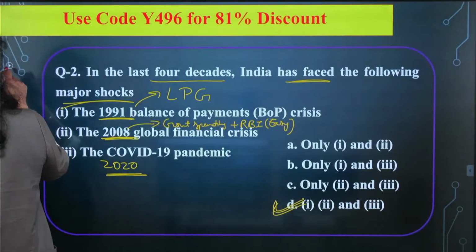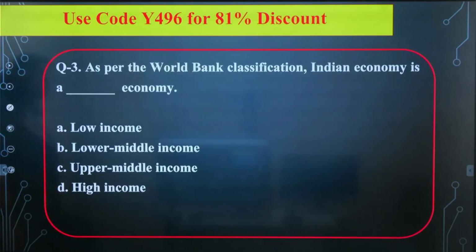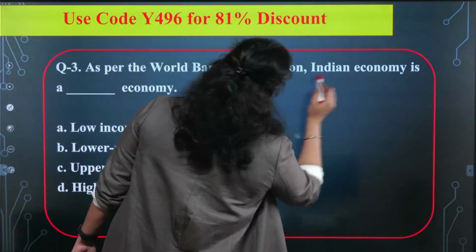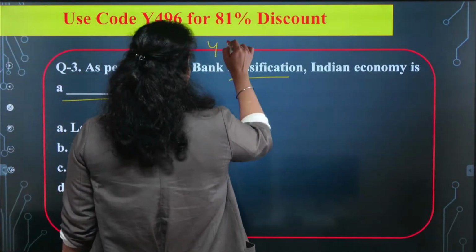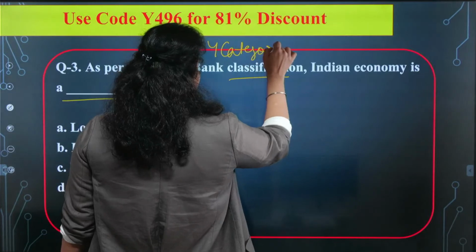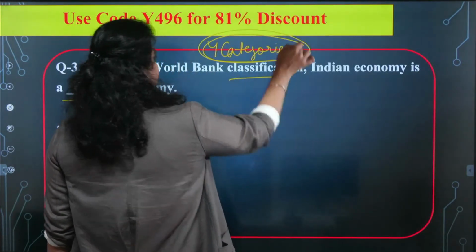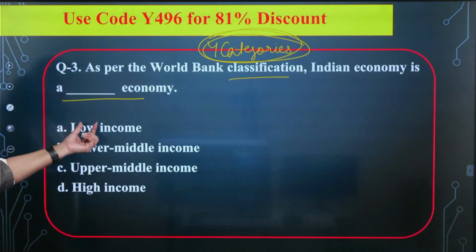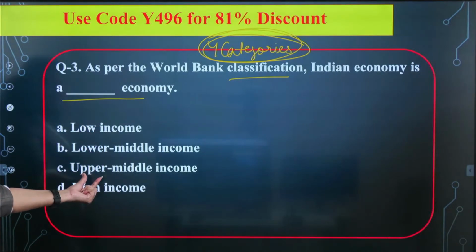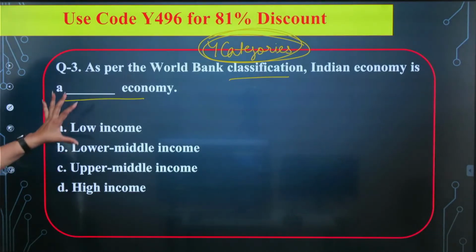Now the next question is: as per World Bank classifications, the Indian economy is a dash economy. The World Bank has divided economies into 4 categories. Out of those 4 categories, which category does India come under? Is it a low income country? A lower middle income country? An upper middle income country or a high income country? Which of the following is correct for India in context of World Bank classification of economy? A, B, C or D? Which of the following is correct?